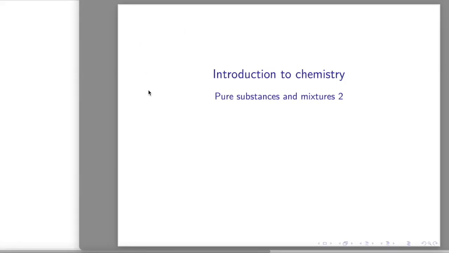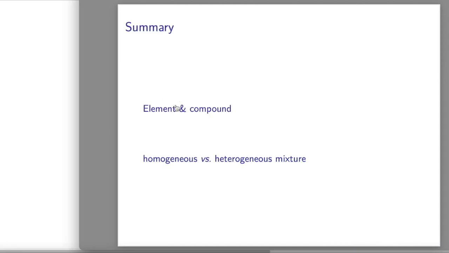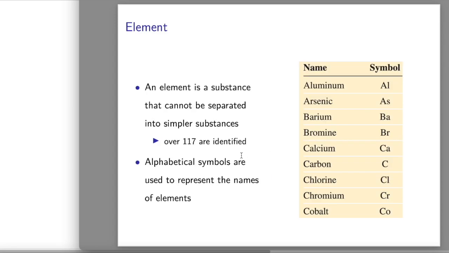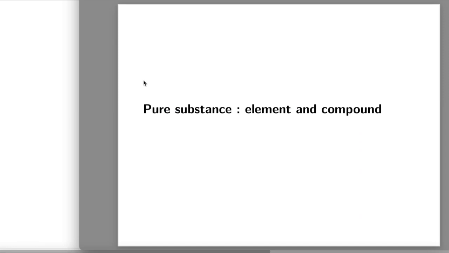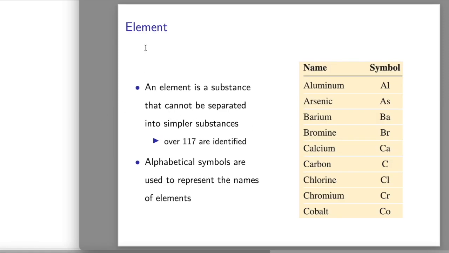In the second part of pure substances and mixtures, we talk about the types of pure substances and mixtures. So we begin with element and compound, and after that we talk about homogeneous and heterogeneous mixtures. For a pure substance we have two types: an element and a compound. We start with the element.